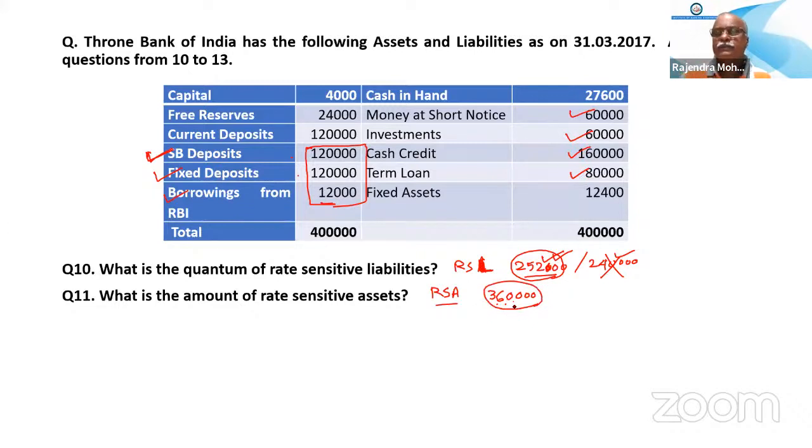Sir, investments are not RSA, because if we invest in the capital market, that is not bound by rates. Is your bank allowed to invest in the capital market? Where does a bank invest? Government securities.